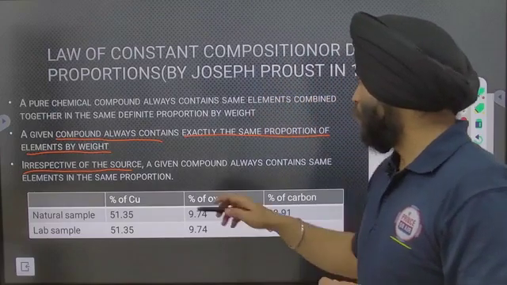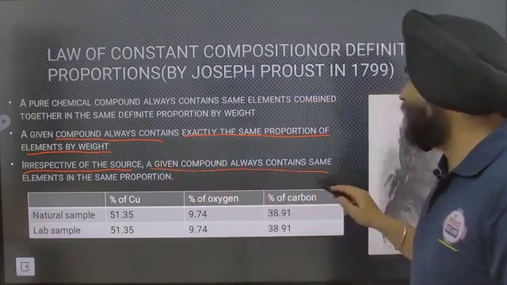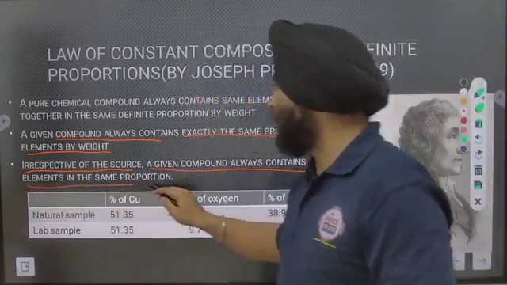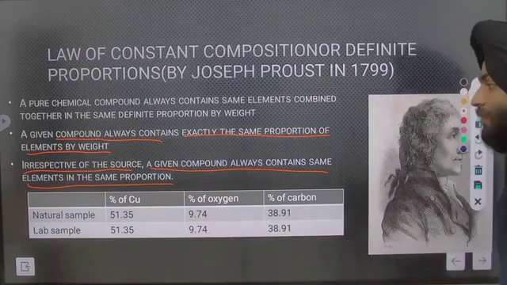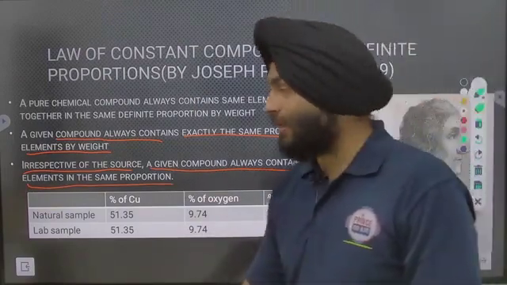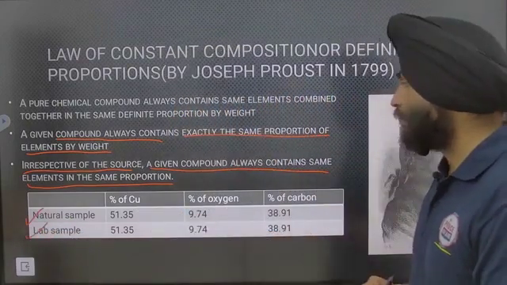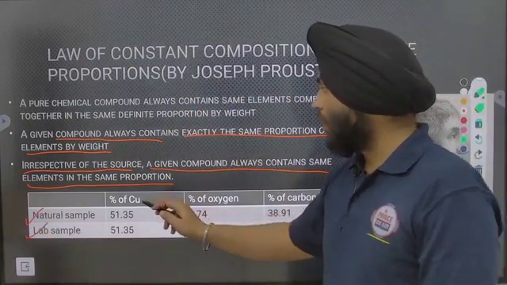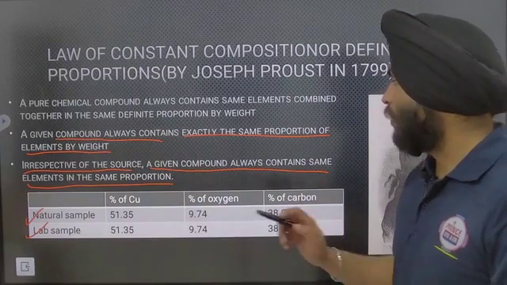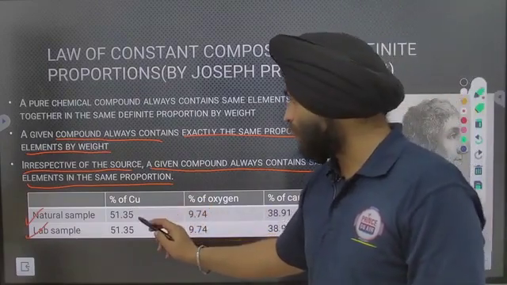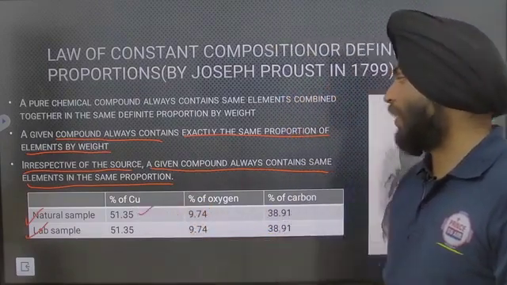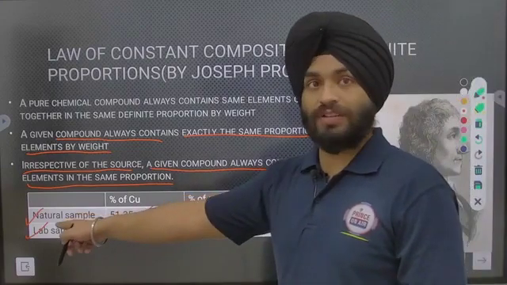So a given compound always contains the same elements in the same proportion. They have given an example in your book, a natural sample and a lab sample of copper carbonate, in which copper, oxygen and carbon, the percentage of copper is 51.35 in the natural sample.